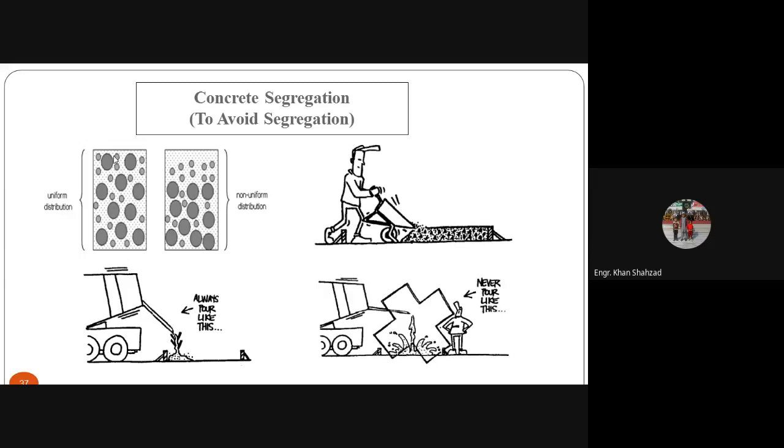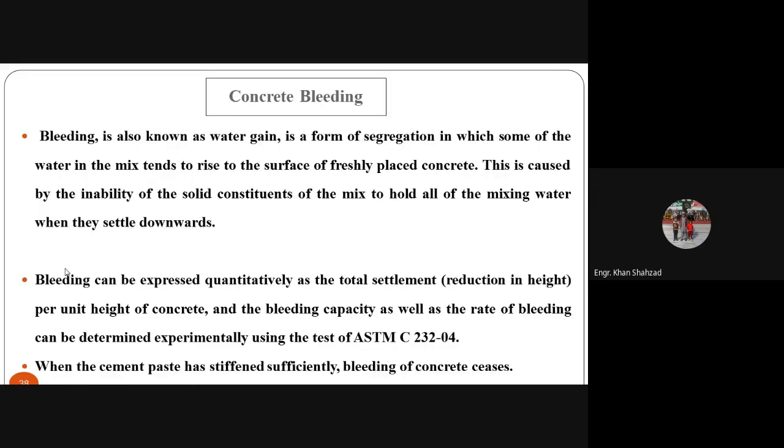Now here you can see this is the uniform distribution throughout the concrete: the larger size particle, the medium size particle, and the smaller size particle. This is called uniform distribution. Over here you can see the larger size particles have settled down, the medium size above, and finally the smallest size on the top. So this is non-uniform distribution. You should try to have uniform distribution while using the concrete.